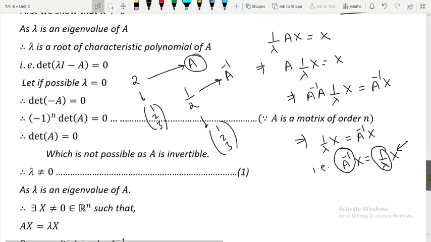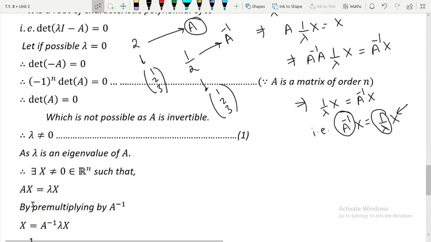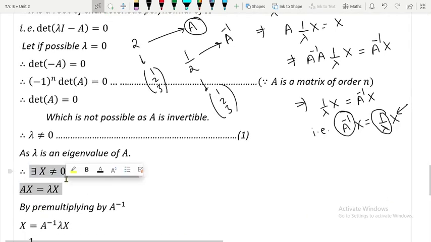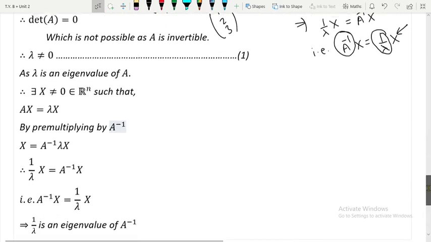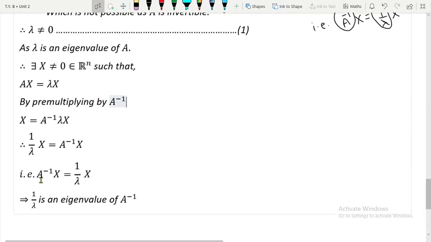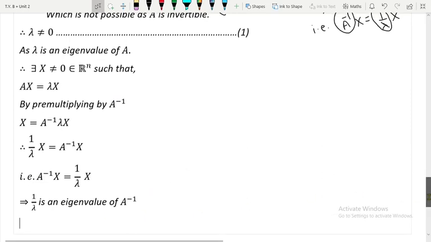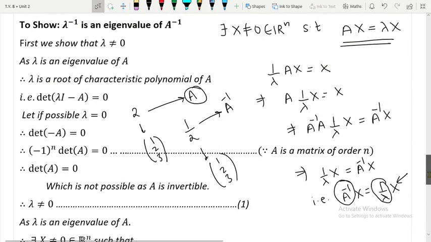So let us go for the remaining part of the proof. As lambda is the eigenvalue, this will happen, so pre-multiply by A inverse. First of all I divided by lambda and then pre-multiplied by A inverse. If you pre-multiply by A inverse before that, still it is fine. The idea is the same, and again you will get this equation, and this will imply that 1 upon lambda is an eigenvalue of A inverse. So this beautiful theorem, very useful in solving MCQs, has come to an end.